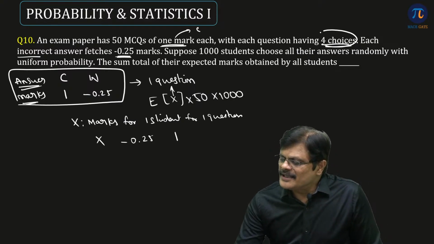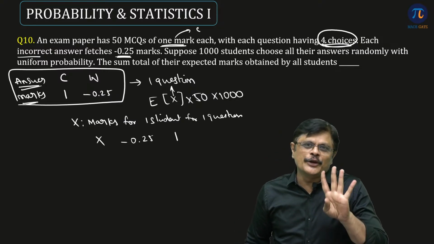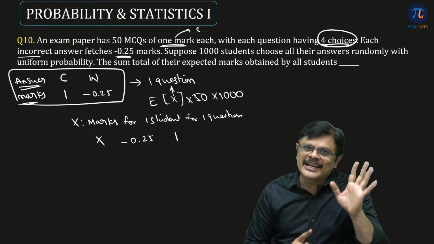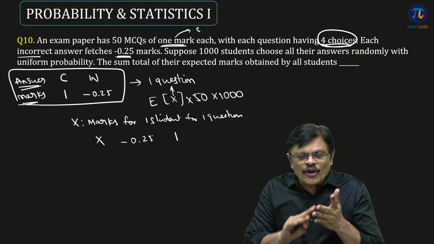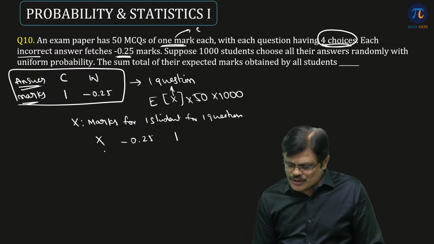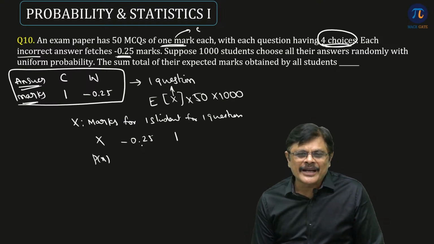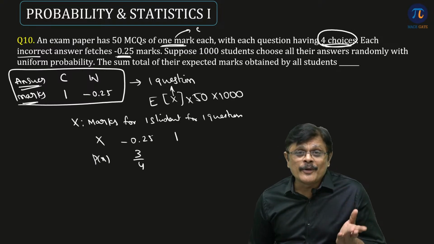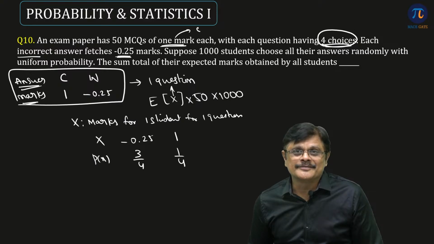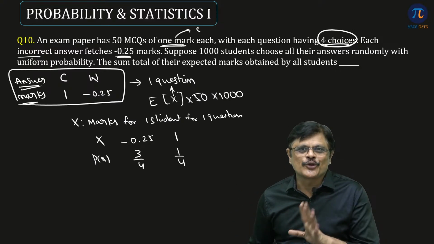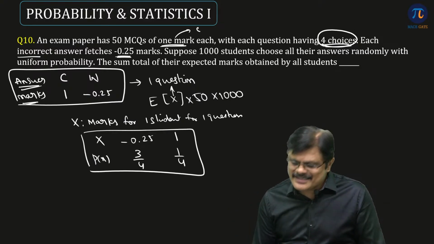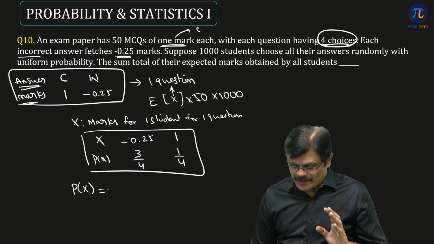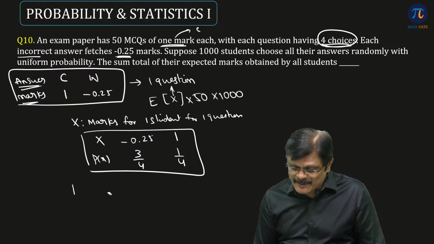See, here the MCQ has 4 choices. We know there are 4 choices, 1 is correct, 3 are wrong choices. So if he gives the correct choice, he'll get full marks, that is 1 mark. If he selects any one of the wrong choices, he'll get negative marks. So the probability of getting a negative mark is 3 favorable out of 4. The probability of getting the correct answer is only 1 out of 4. Suppose he started guessing for everything. So this is the probability. So now from this probability distribution, we can find the expected value of x.